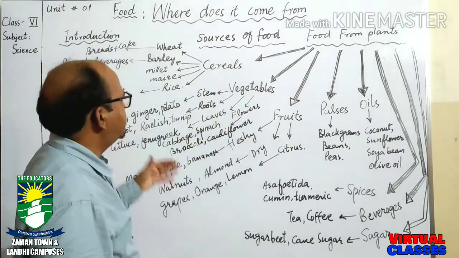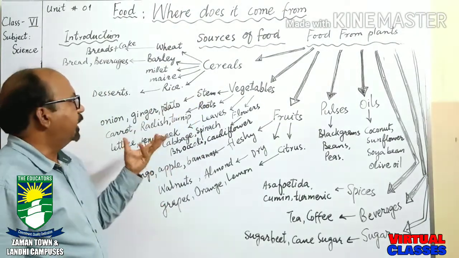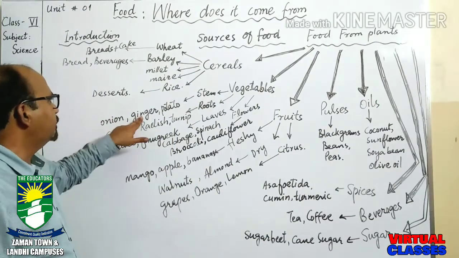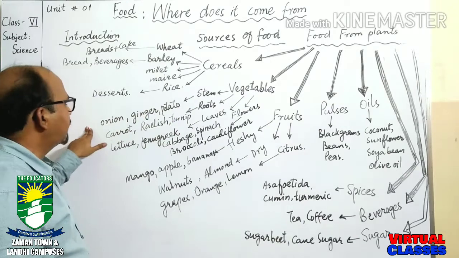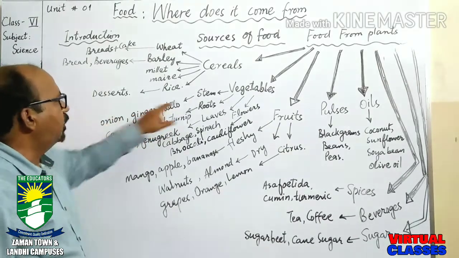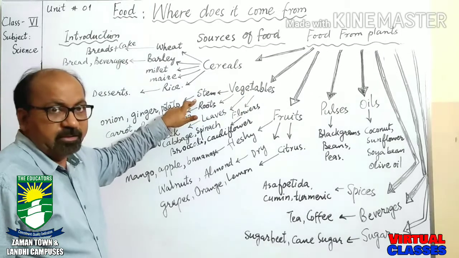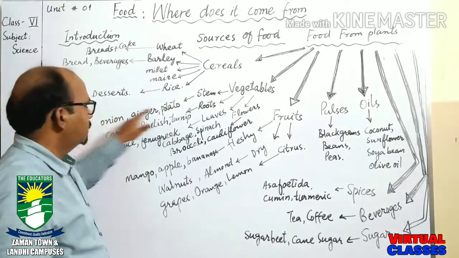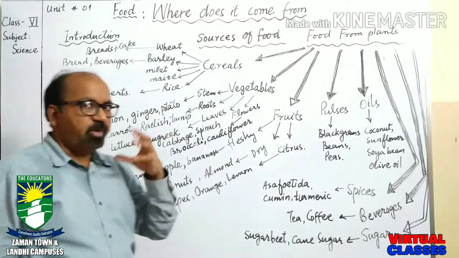The vegetables which we use in the form of stem, some examples are onion, ginger, adrak, and potato. These are present in the form of stem because the energy is stored in the stem, and when we use these stems in the form of onion, ginger, and potato, we get energy.